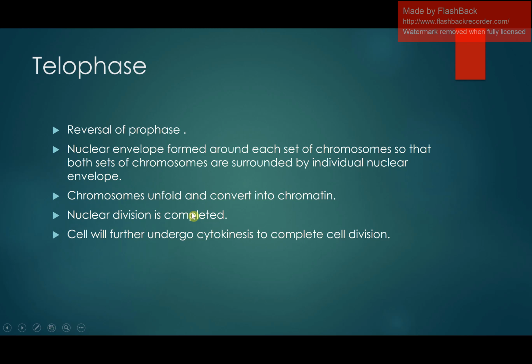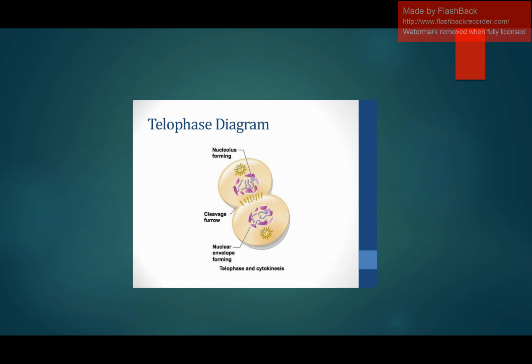It is the last stage of the nuclear division. Cell will further undergo cytokinesis to complete the cell division. Remember that this is not the termination of the cell division. This phase is the end of the karyokinesis. Still we have one more step for the process of cell division, that is the cytokinesis. Cytokinesis is the division of the cytoplasm.